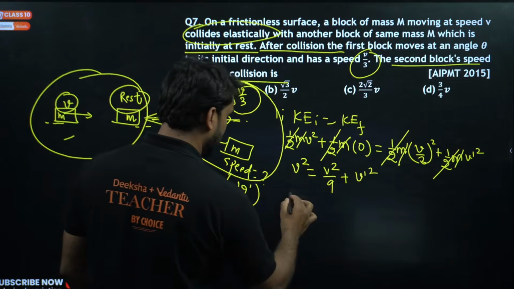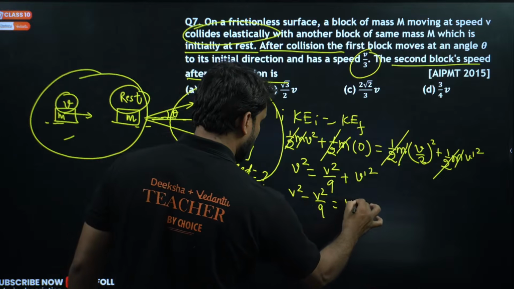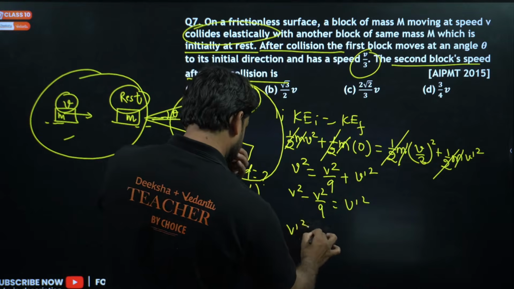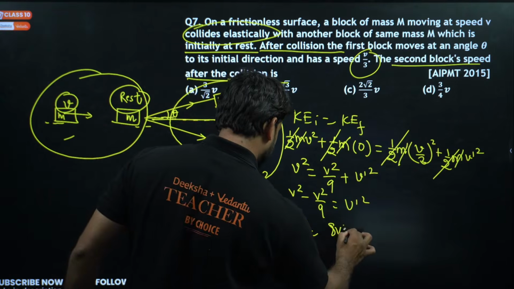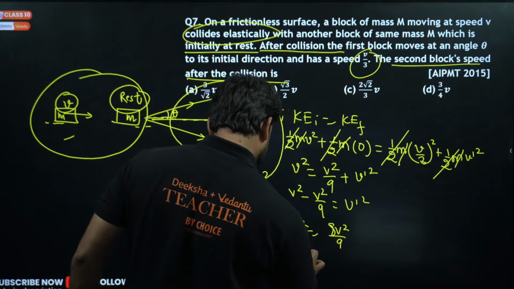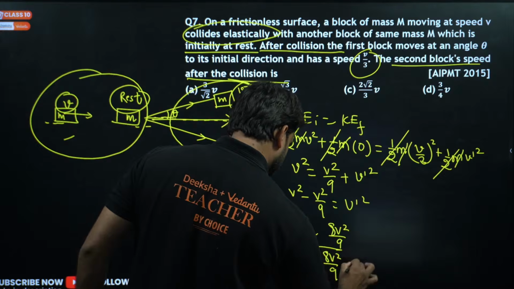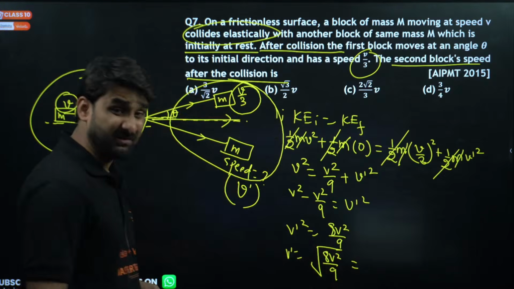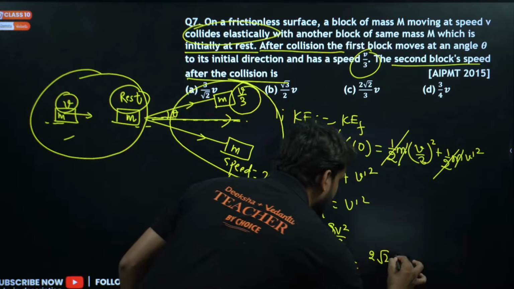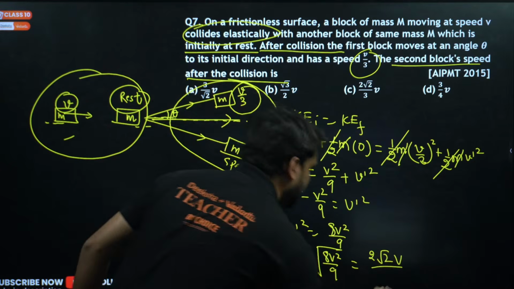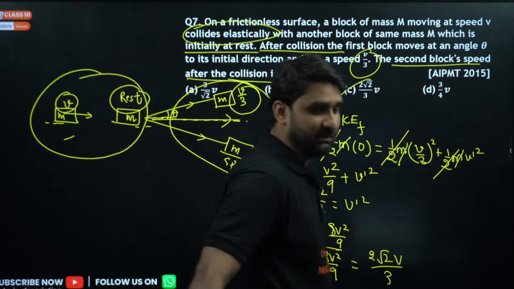So v square by 9 will come here. v square minus v square by 9 is equal to v dash square. So v dash square will be 9v square minus v square, which is 8v square divided by 9. So this will be under root 8v square divided by 9. Root 8 is equal to 2 root 2, v square will become v, and root 9 will be 3. So this is the answer, 2 root 2 v by 3. Option number C will be correct.